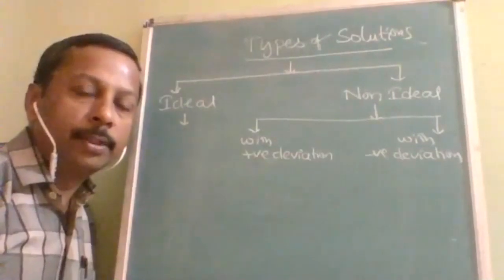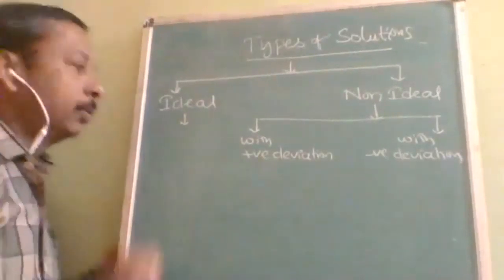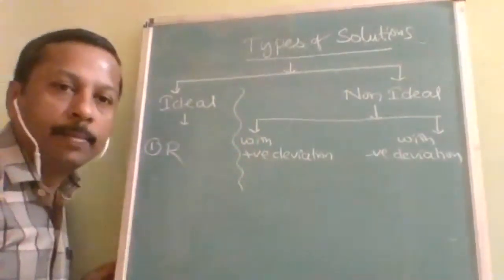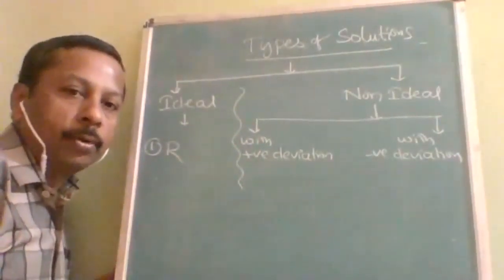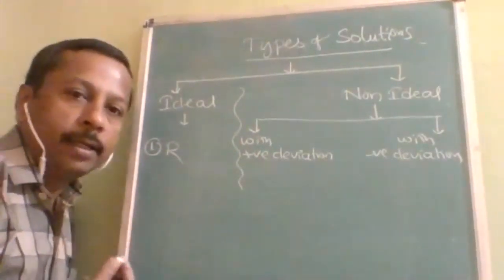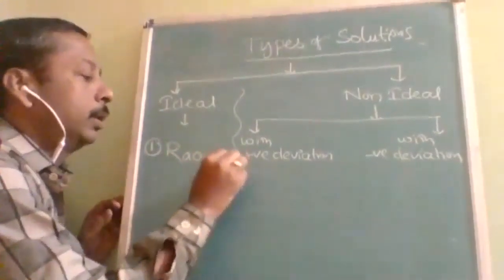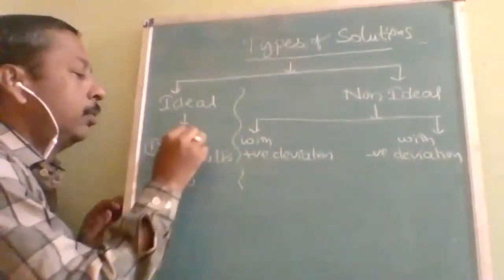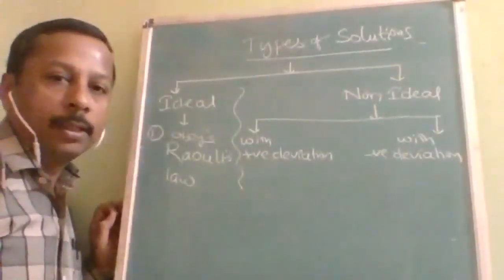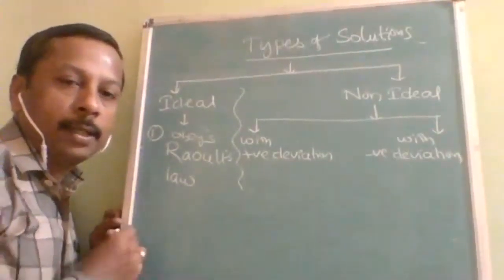Similarly, here also a similar definition. The type of solution which follows, like I told you in the previous lecture of Raoult's law, there are two types of solutions. Ideal solution is the solution which follows Raoult's law, or obeys Raoult's law. The solution which obeys Raoult's law is called an ideal solution.